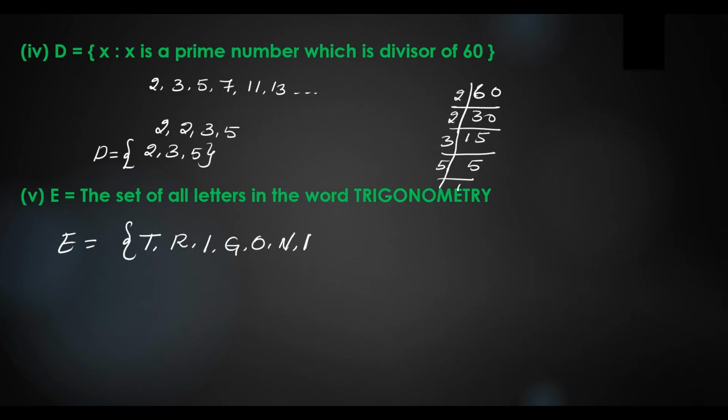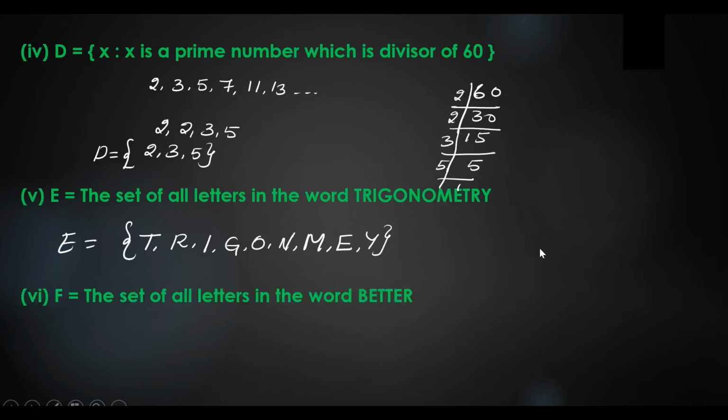So M. Next T also written already. Next I also written already. So E, comma, Y. So this is the set. In a set, the elements will not be repeated.